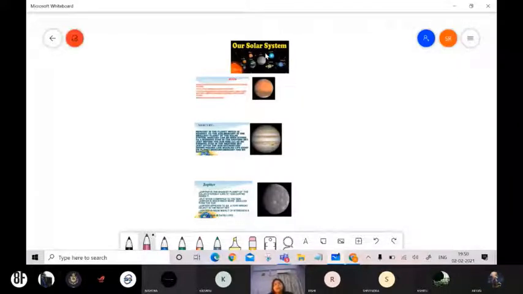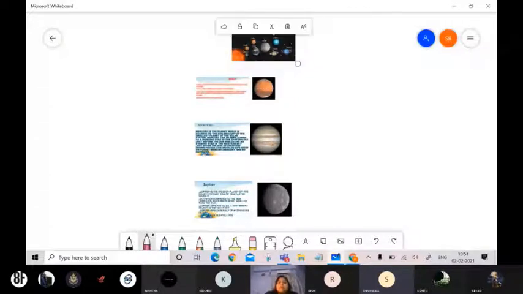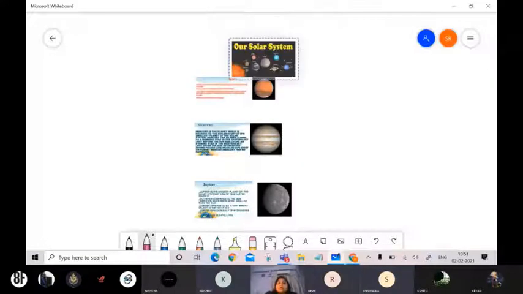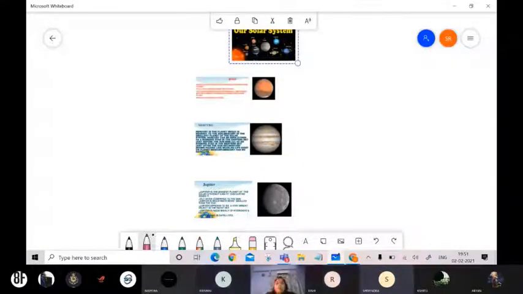Can any one of you tell me why Pluto has been discarded from our solar system? Because the International Astronomical Union gave a new definition of planet, so it did not fit in that definition. Pluto doesn't fulfill all the requirements of a planet. One by one, and you can switch on your camera while speaking.